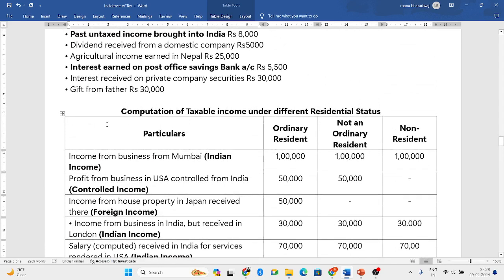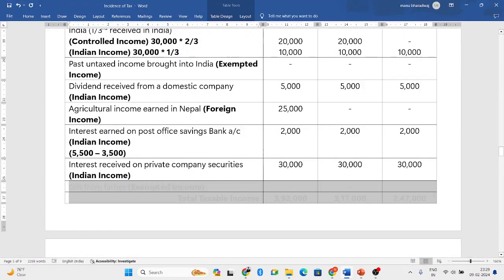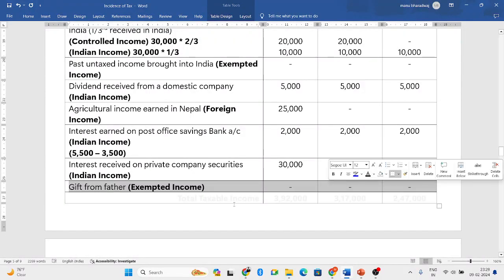Next, gift received from father. Father is a blood relative. As I have told in my part 1 video, any gifts you receive from blood relatives are completely exempted from tax. So it is an exempted income. So 30,000 is completely exempted.